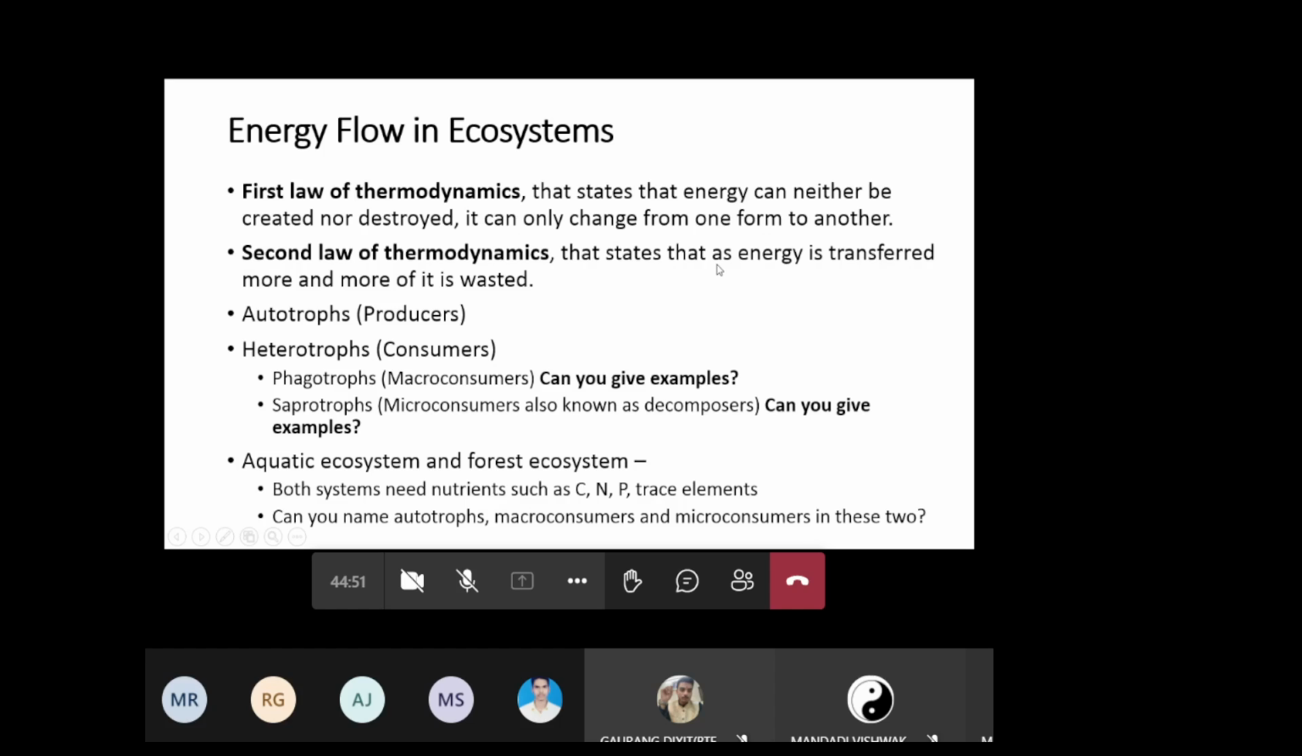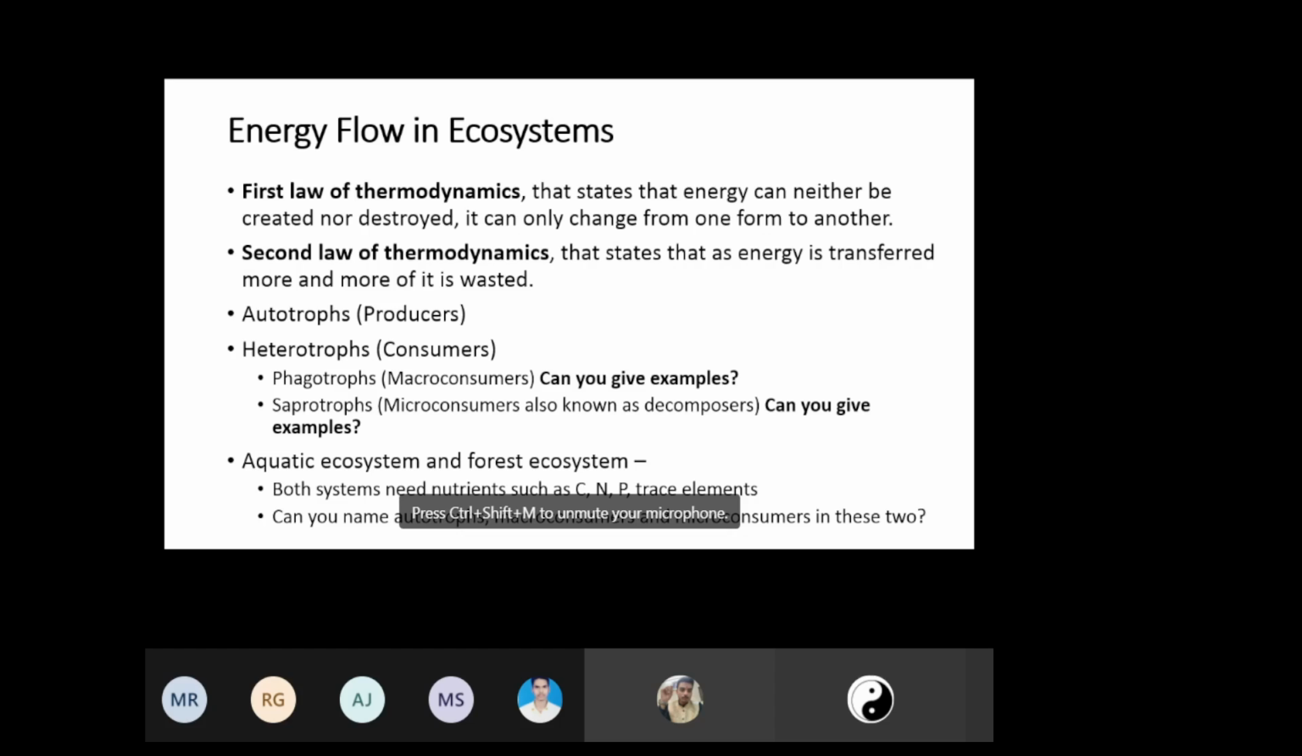The second law informs us that when energy is transferred from one level to another, more of it is wasted. That means there is never 100% efficiency. Actually, it is much lower. We'll come to that topic, but for now, understand these two laws, which help us understand the concepts of ecology and ecosystem. Say we have 100 units of energy in producers. Out of this 100 units, only 10 units will go to the consumer.